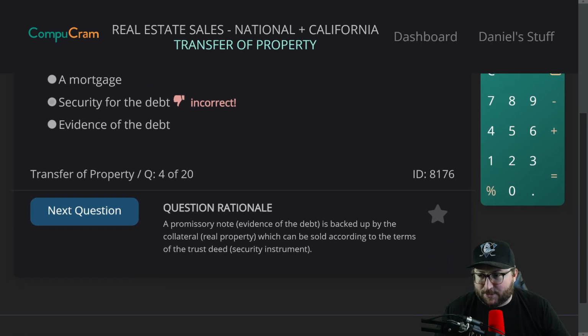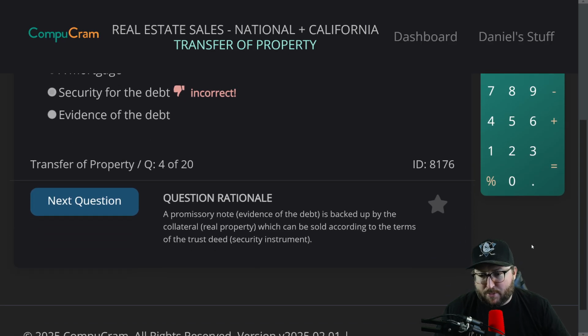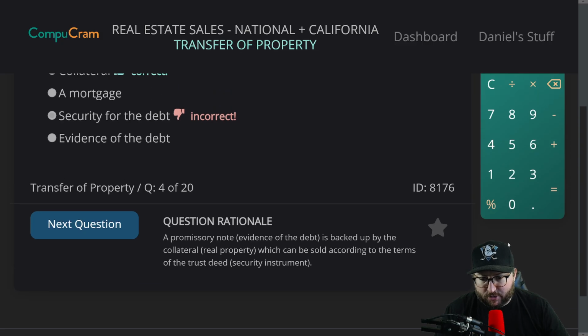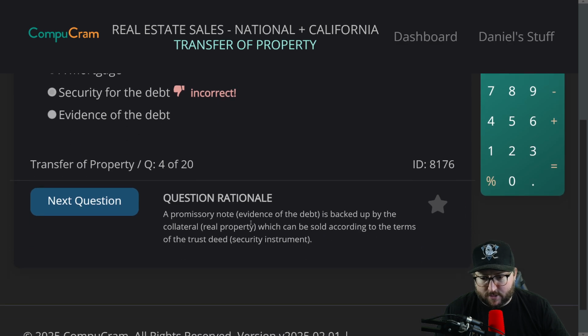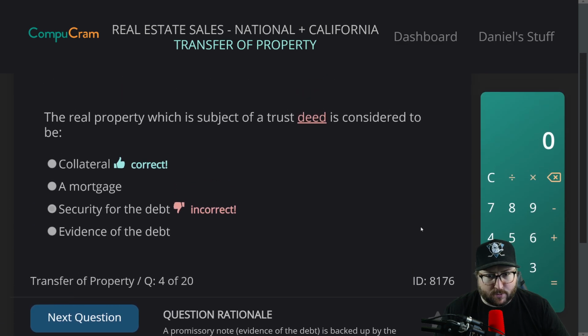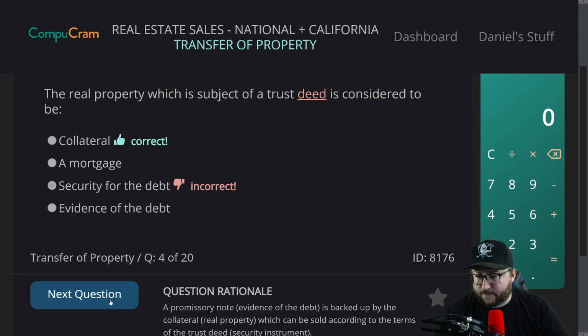All right, the correct answer was collateral. A promissory note, evidence of the debt, is backed up by the collateral, real property, which can be sold according to the terms of the trust deed security instrument. So we got to get some of these definitions and vocab words down too, because we're not even close.